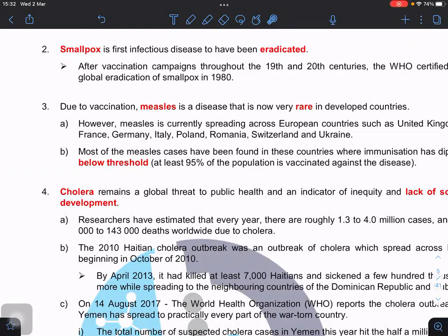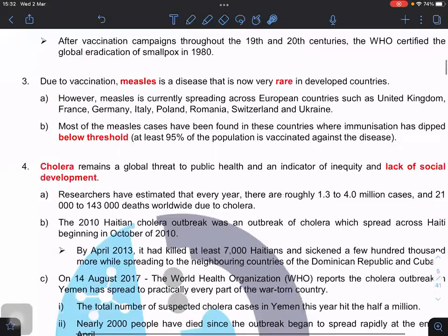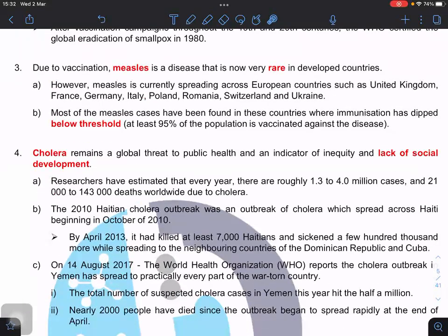But even though we say that, how come in developed countries, for example the UK, European countries, the US, those countries are quite advanced, why is there an outbreak of measles or a spike in measles cases? This is due to the so-called herd immunity not being achieved, falling below the threshold, due to a few reasons. So therefore, we're going to compare measles and smallpox. Why was smallpox so successful that we can eradicate it, but measles we won't be able to?